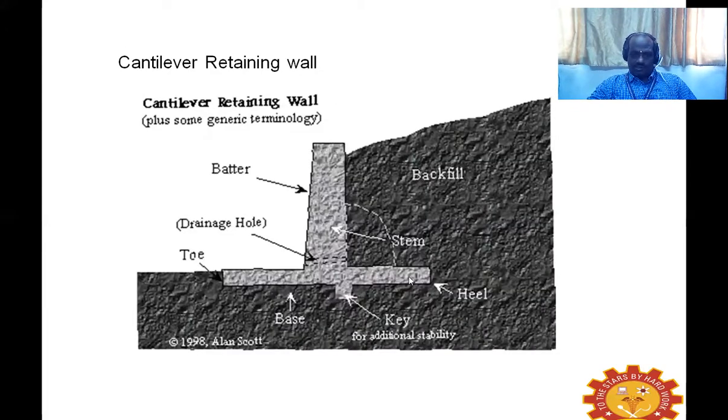In the diagram you can see this part is the heel, wherein the backfill is resting over the heel slab, and after the vertical upright stem, you have the toe. This toe will have a slight soil mass above the toe slab. So your heel is going to take the backfill weight.